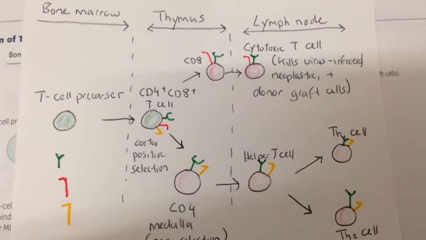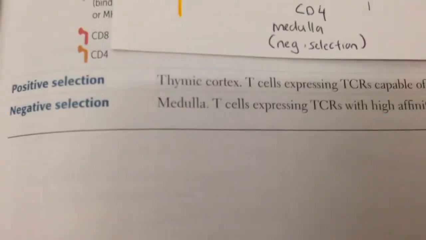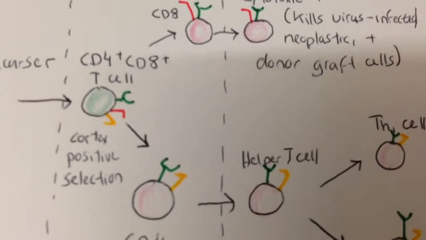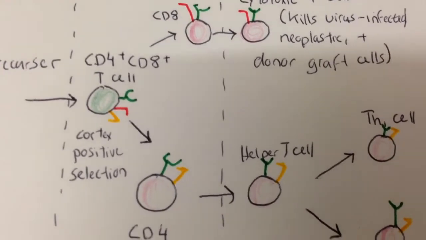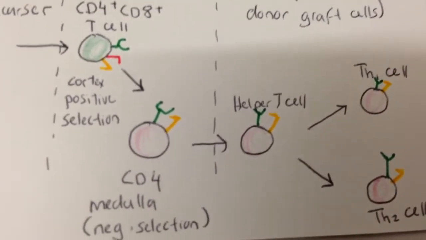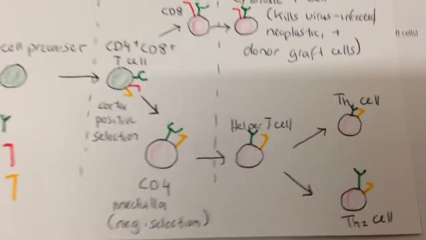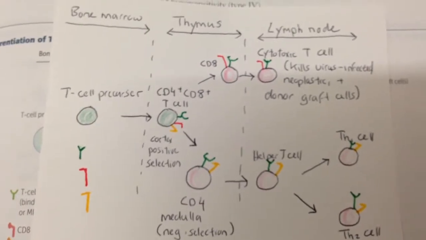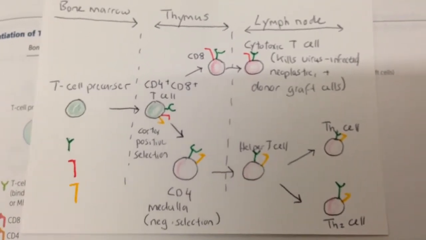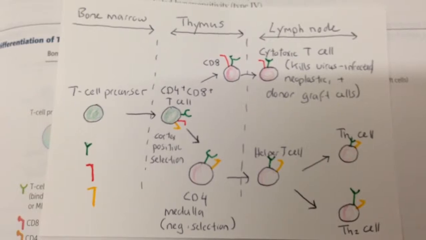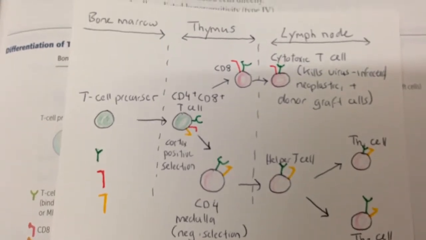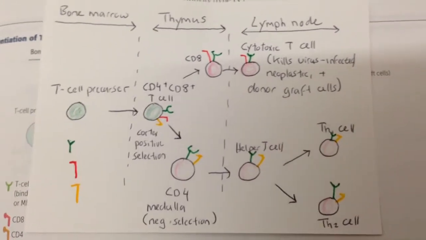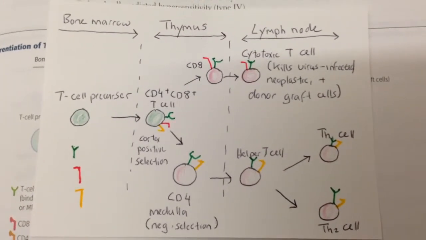So the main point we want to talk about here is the positive and negative selection. Notice that positive selection takes place in the cortex, whereas negative selection takes place in the medulla. So let's talk about positive selection. This happens again in the thymic cortex. The T cells expressing T cell receptors capable of binding surface cell MHC molecules survive.